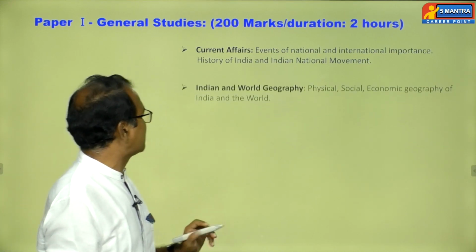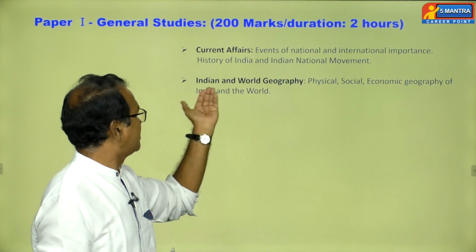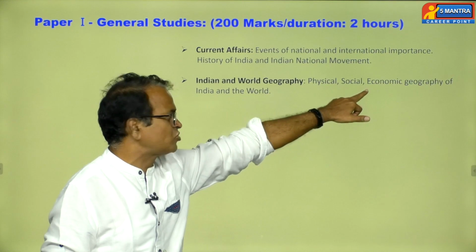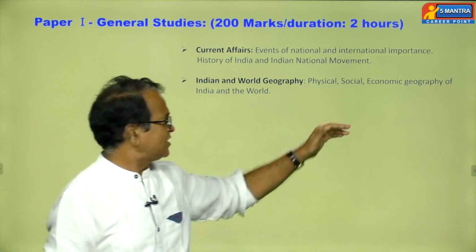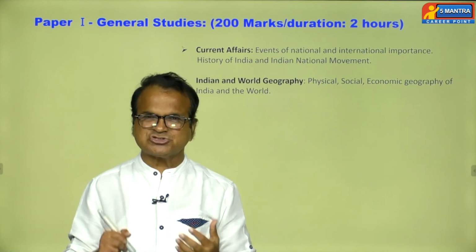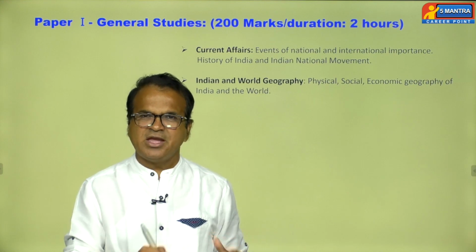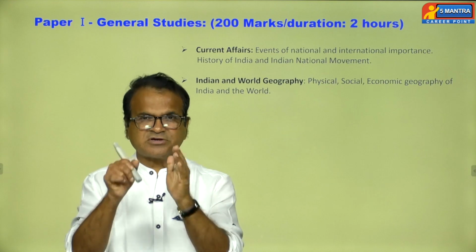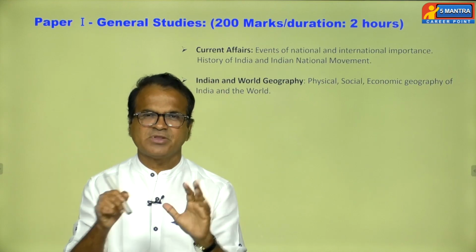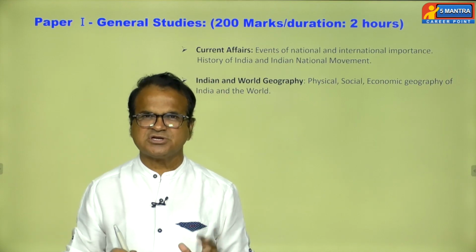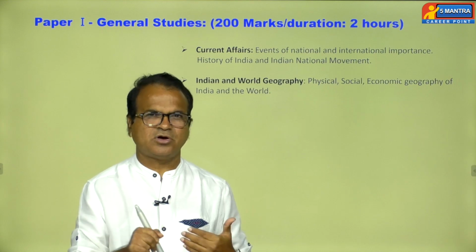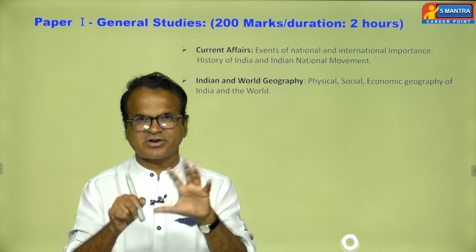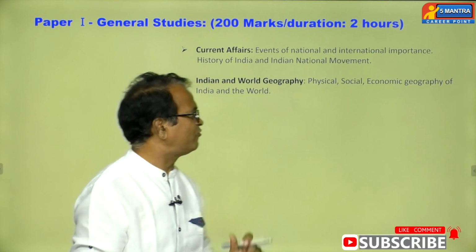And if you go to the second issue, that is basically Indian and world geography. In Indian geography, they focused on economic geography, because economic geography means regarding soils, they asked this type of question, and what the relation is between climate, soil, and crops. Particularly they focused on the agrarian sector, recent agriculture issues, recent cultivation forms, and recent changes appearing in agriculture.